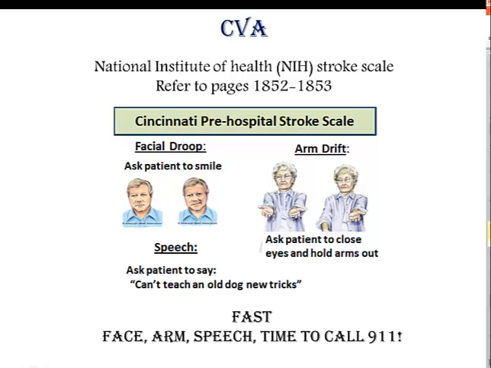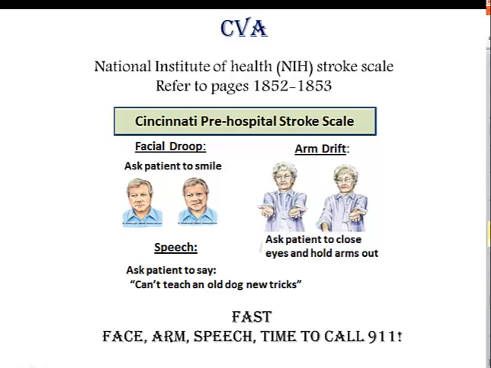The Cincinnati Pre-Hospital Stroke Scale looks at facial droop, so ask the patient to smile. Arm drift: ask the patient to close their eyes and hold their arms out. There would be a lowering of the arm with simultaneous pronation of the hand. Evaluate the speech. Ask the patient to say, "Can't teach an old dog new tricks."